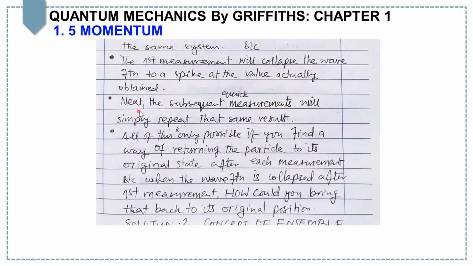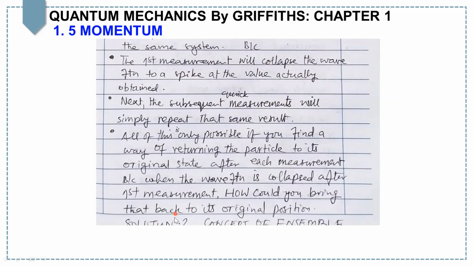And if you expect that the subsequent quick measurements will simply repeat the same result, then it is only possible if you find a way of returning the particle to its original state after each measurement. Because when the wave function is collapsed after the first measurement, how is it possible to bring back the particle to its original position? Hence, this is the wrong interpretation of the expectation value of x. Okay, so then what is the right way?